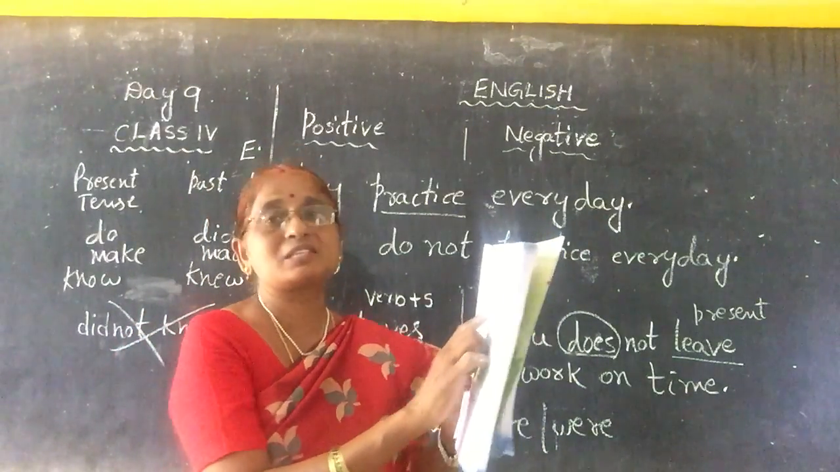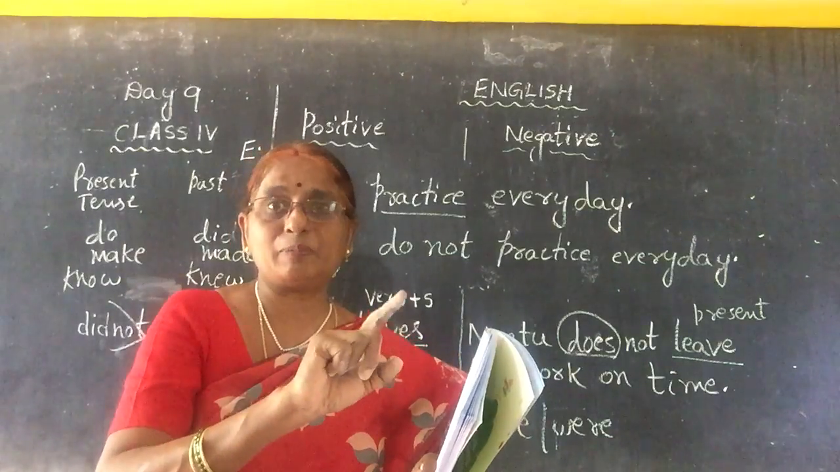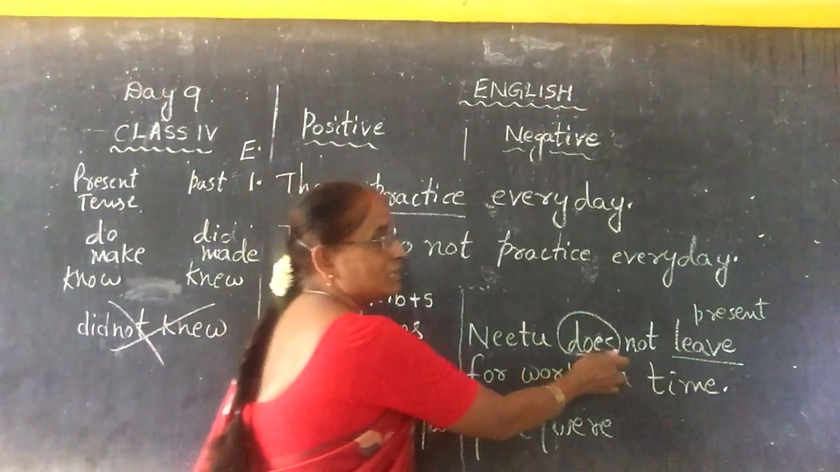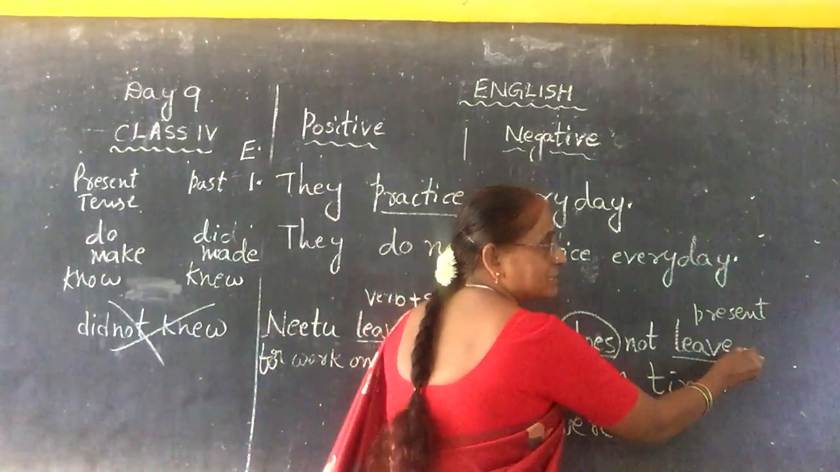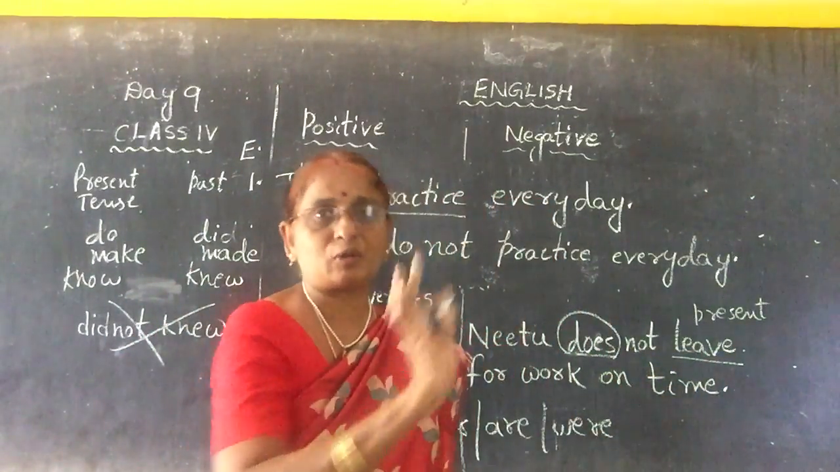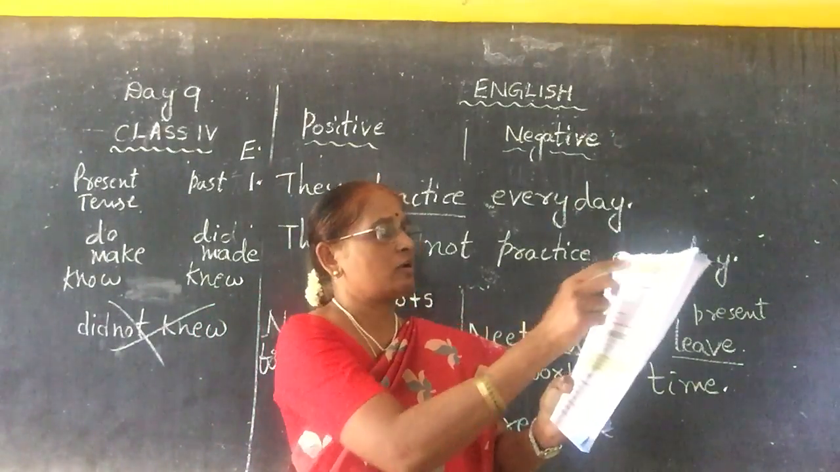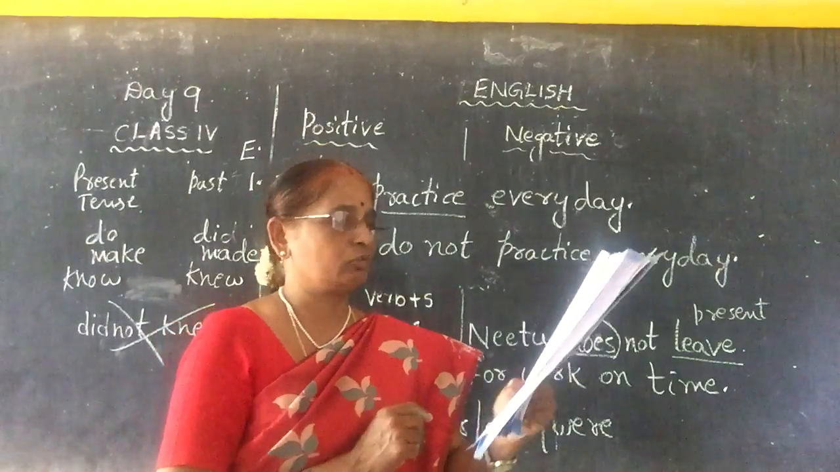And next, the fourth one, observe very carefully. The peon works hard. Works, verb plus s. Work plus s, see, works. So what do you have to use? The peon does not work hard. See, leave it, there is no s. Works, there is no s. Work only. Observe this table very carefully and write the answers to these 1 to 6 sentences in your English homework.